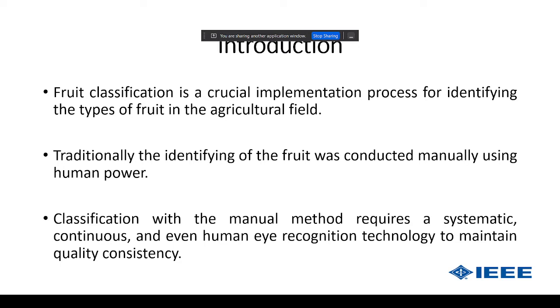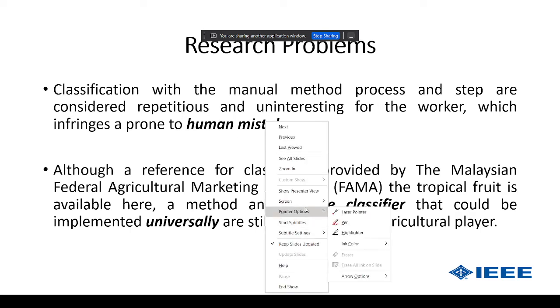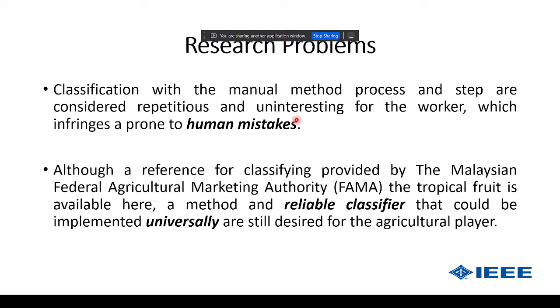Human power basically relates to the eyes, the condition of the fruit itself, and how long the human has to select the fruits, which produces a kind of error that we call human error. That would be a big problem for us, meaning we are facing human mistakes. Commonly, human mistakes are related to manual processes, such as tiring, repetitive work and so on.